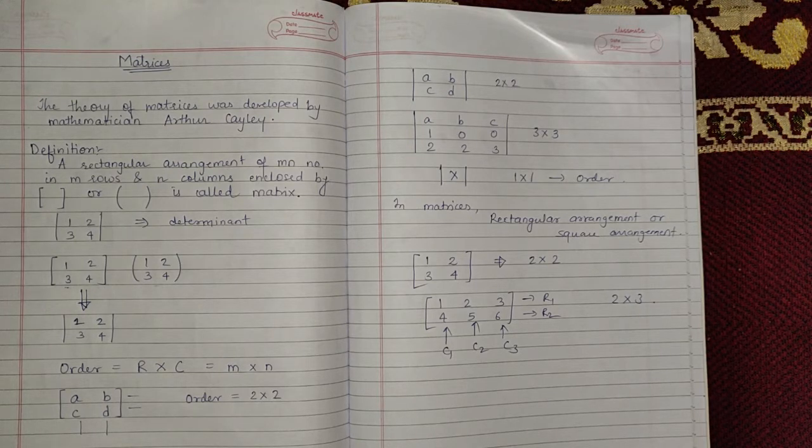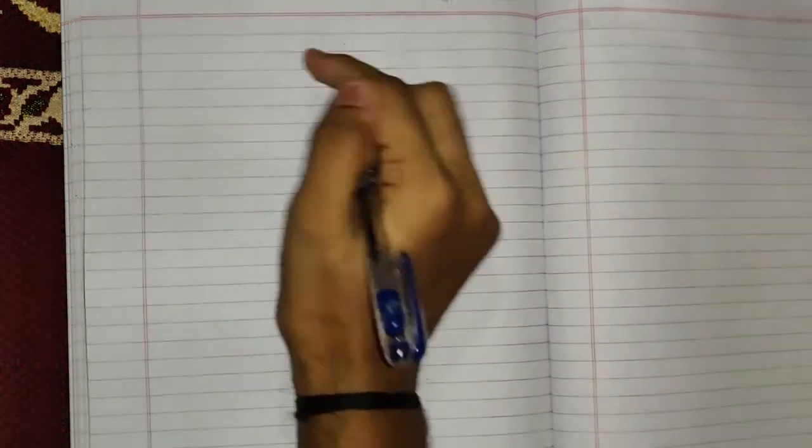Also in matrices, the rows and columns can or cannot be equal, whereas in determinant the rows will always be equal to the number of columns. Okay. So this was the difference between determinants and matrices. So due to the rectangular or square arrangement of the numbers, there are different types of matrices that are possible. So I'd like to discuss the types of matrices now.